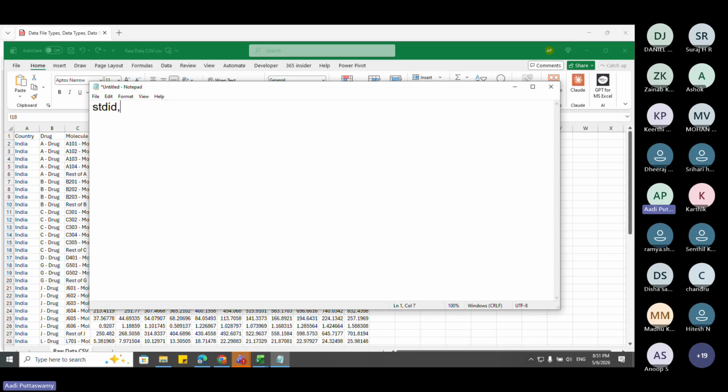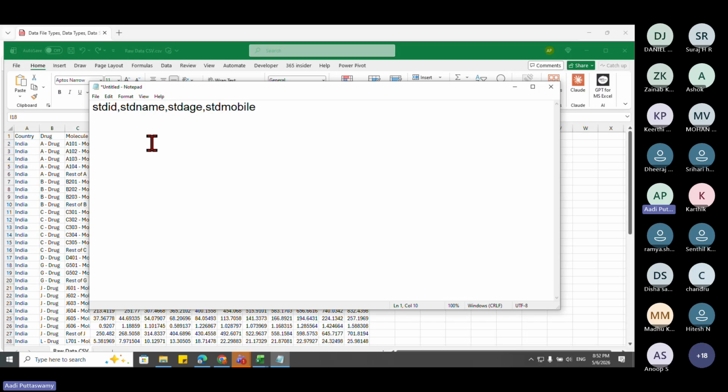I'll put one comma. Then I'll say student name, comma, student age. Okay, student mobile. You can see that I'm having this comma separator here. This comma separator will help me in having this into different columns.